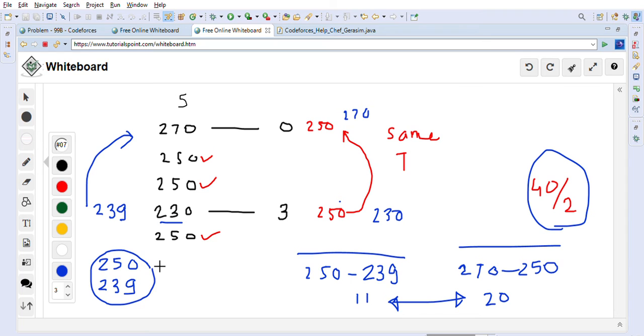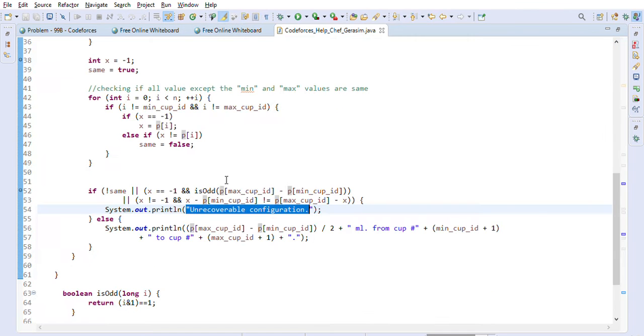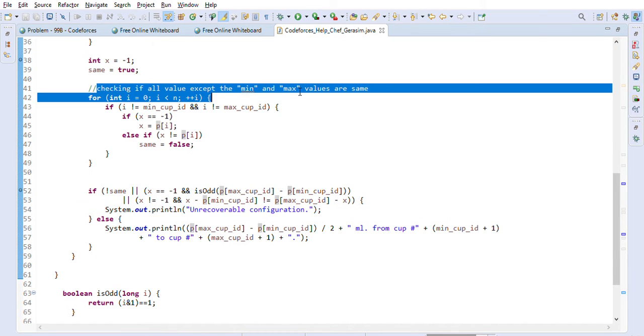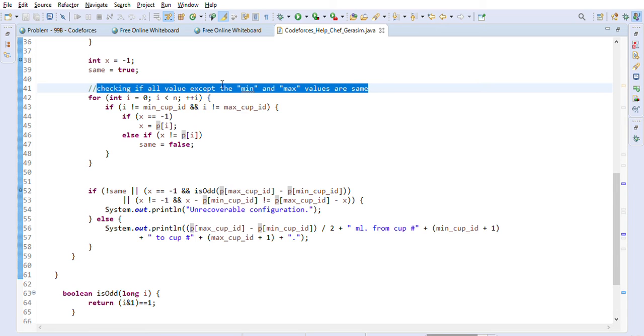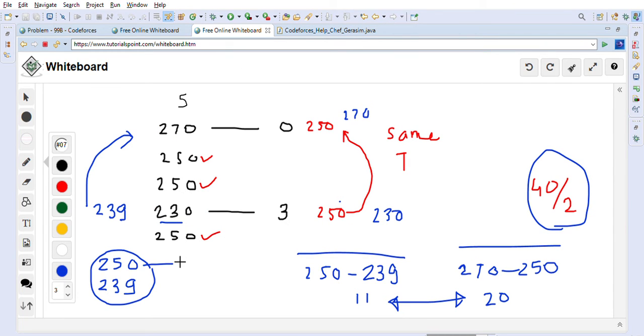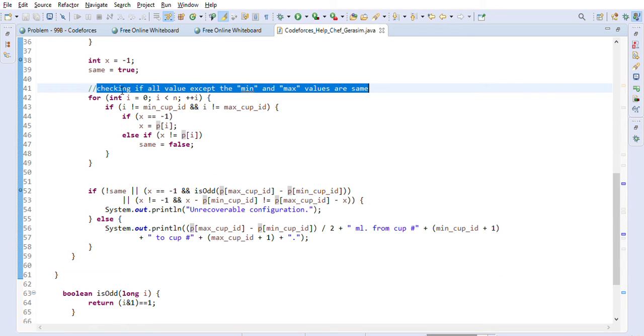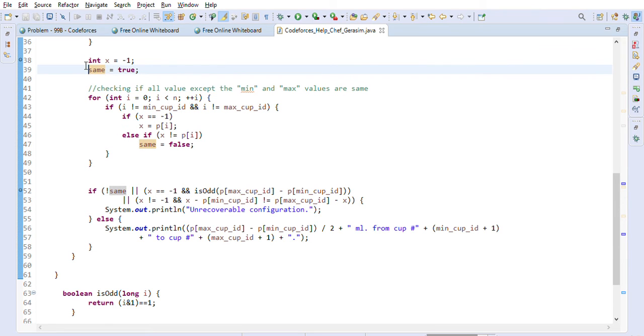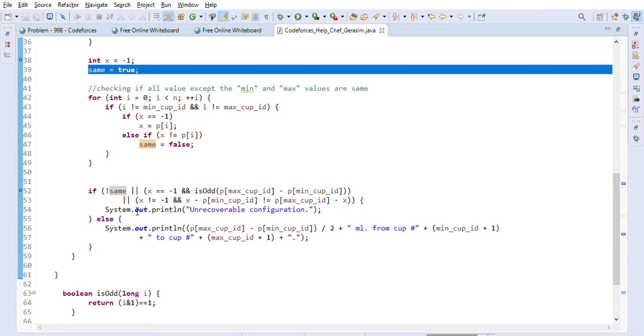In this case, when we are checking if all values except min and max value are same, this will come as true. Here the max value is 250, min value is 239, and same will come as true, because there is nothing to compare, so it will remain true.